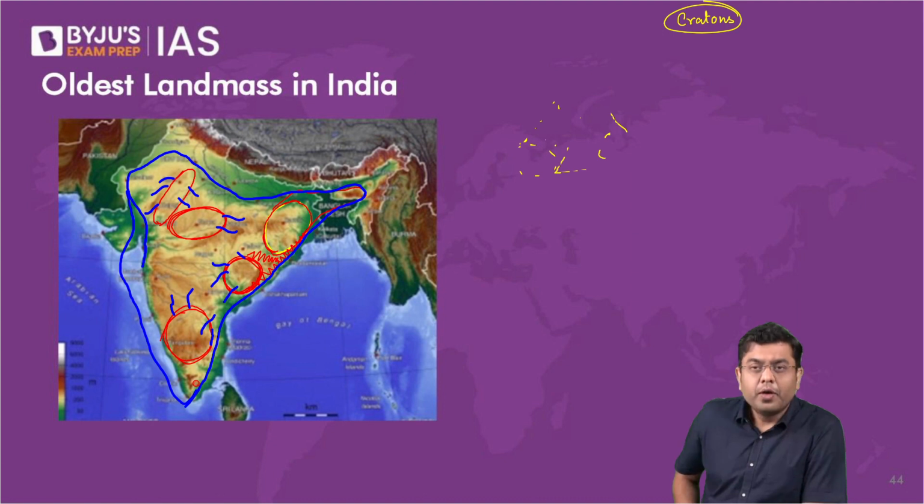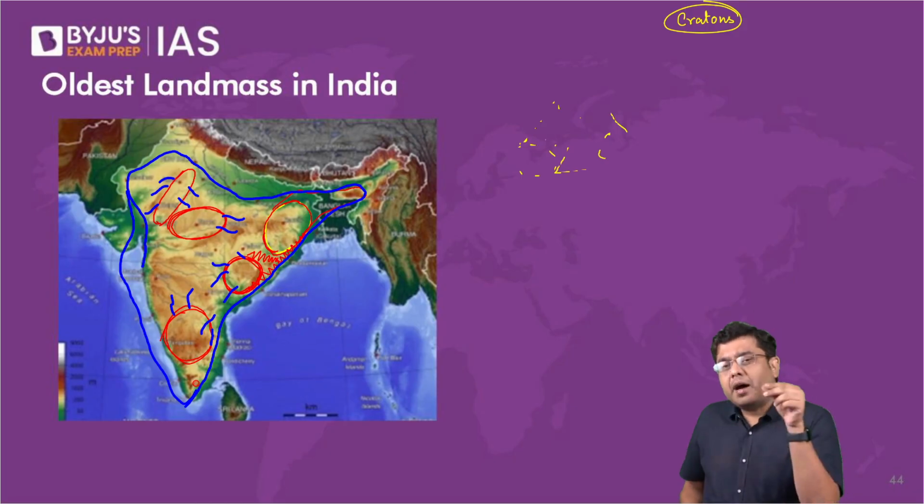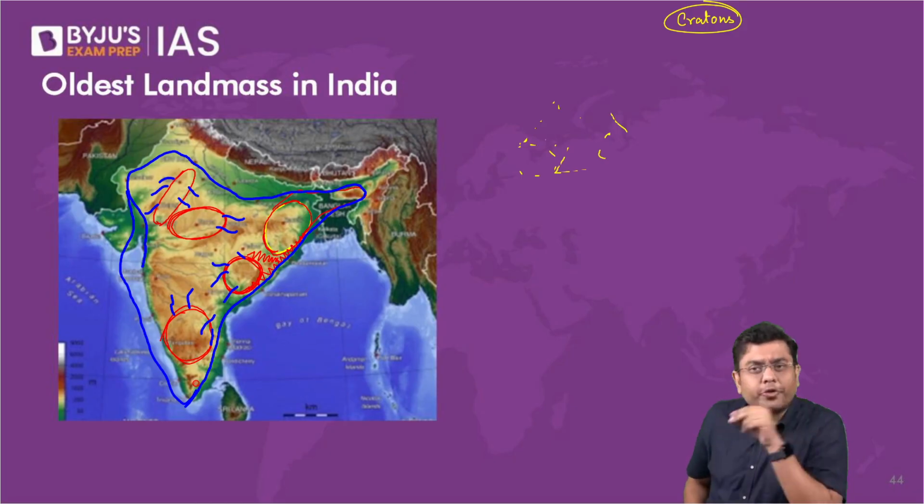Now, over a period of time, obviously, the Indian plate was moving northwards. As the Indian plate was moving northwards, it encountered the Reunion Island hotspot. Where is it? In the southern Indian Ocean. It is still active volcanically.